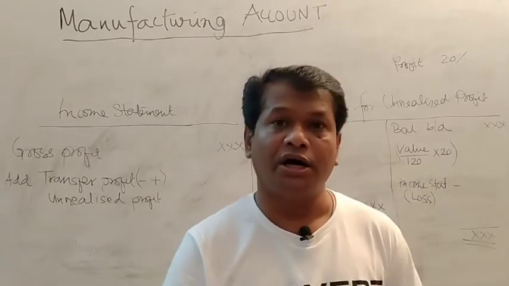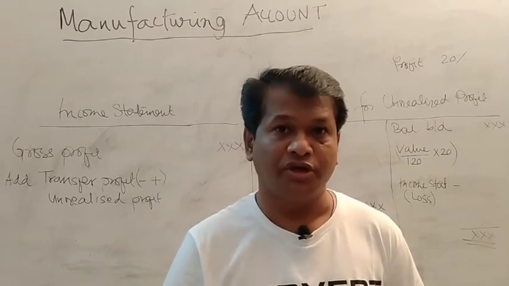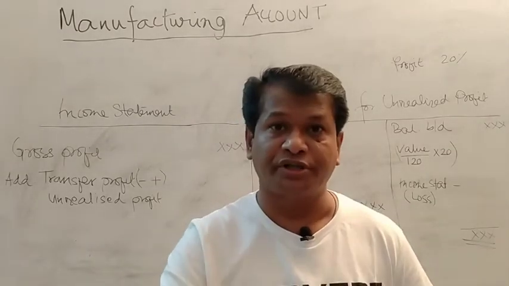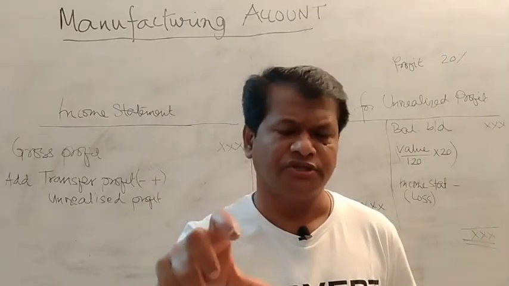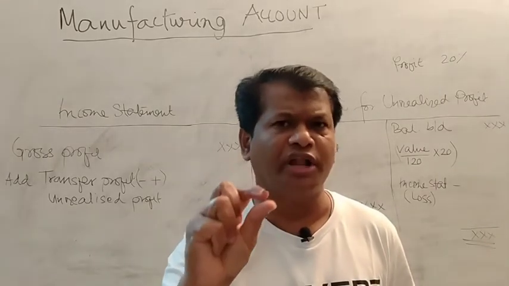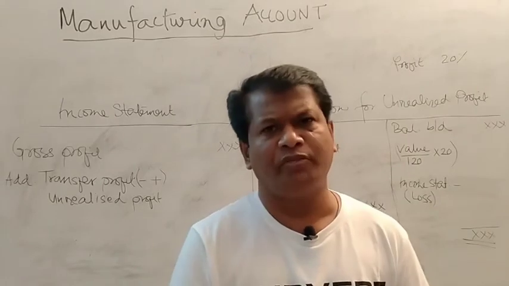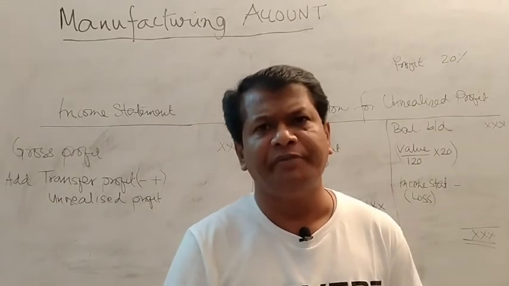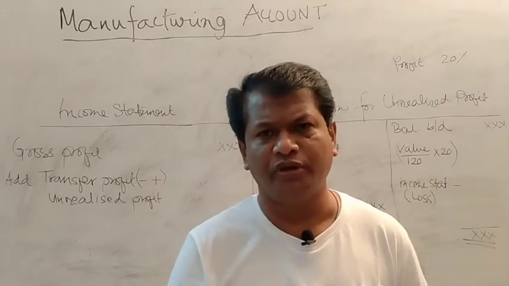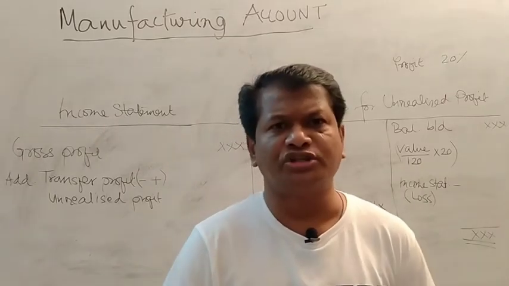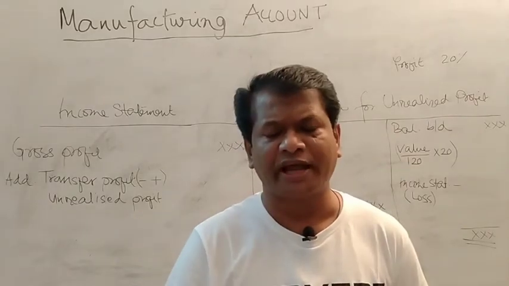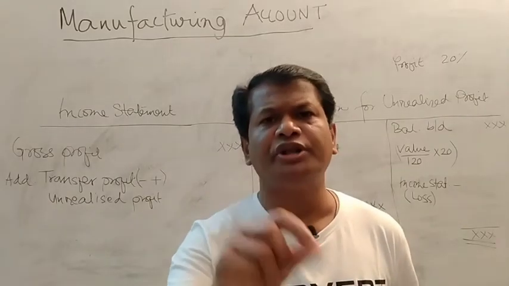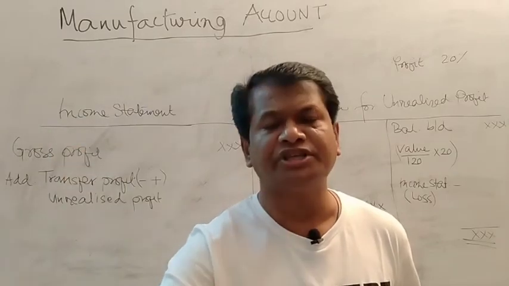Since it is a bidding price, maybe other competitors are there, so you have to charge a small amount of profit so that your price is competitive enough to get the job. As a cost and management accountant, I myself believe, as cost and management accountants always believe, minimum profit, maximum sales is the maximum profit.